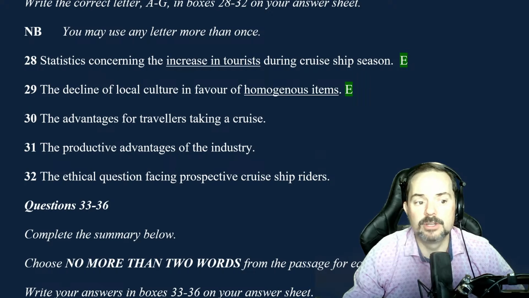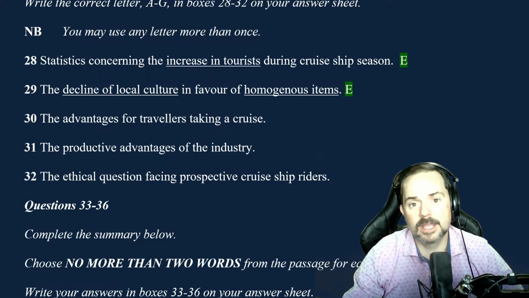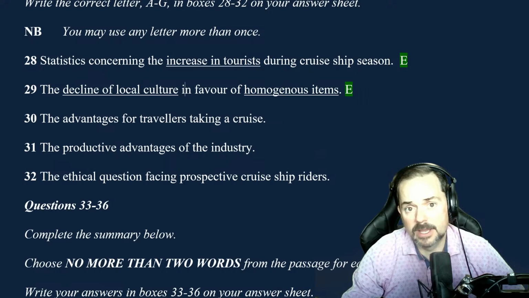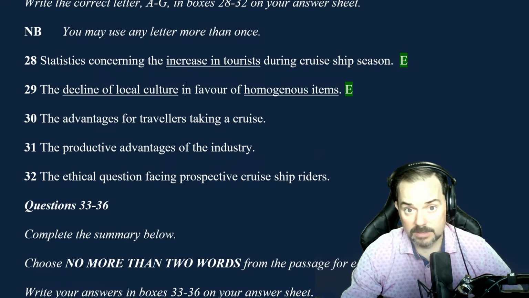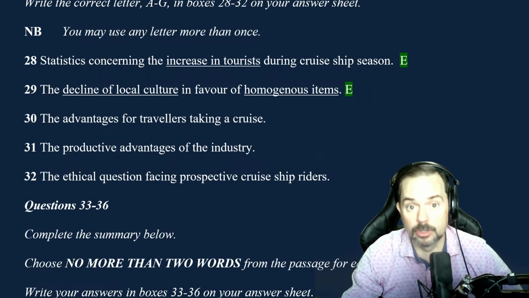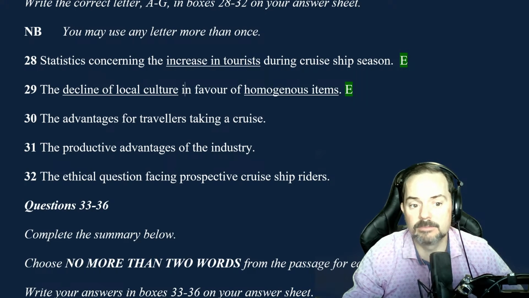Yes. Decline of local culture is loss of local customs or the hollowing out of the culture. So they don't have this exact information. That's why they're mentioning the food. And the reason is because the people who made the IELTS said, we need to know who is actually a band 8 and a band 9. A band 8 or a band 9 means a person that can read information, understand it, interpret it, and use that information. It's not a person who can play matching words between questions and the text. Does that make sense?